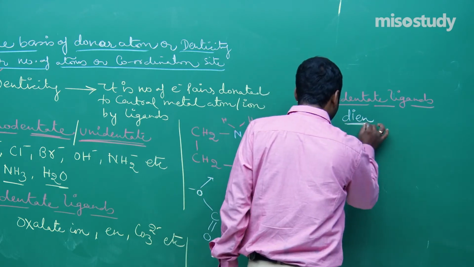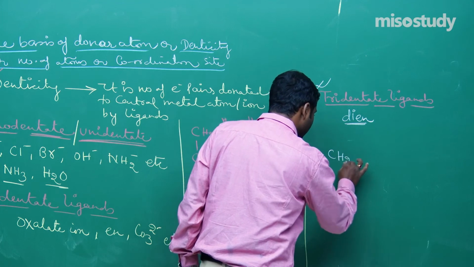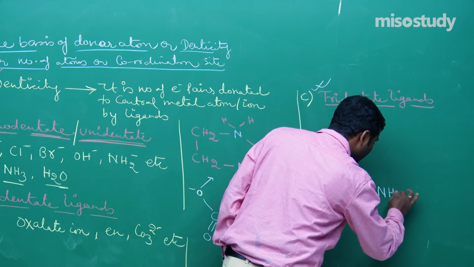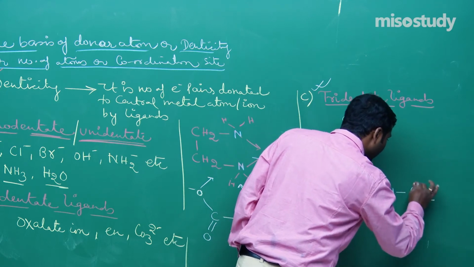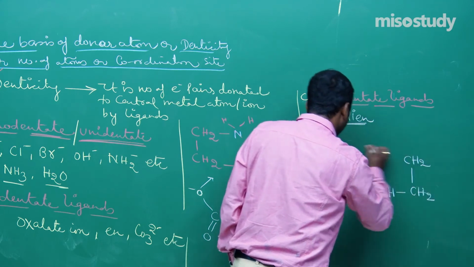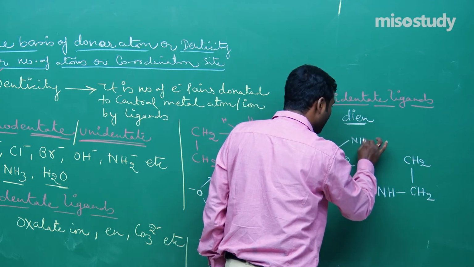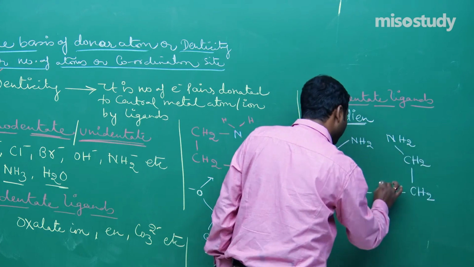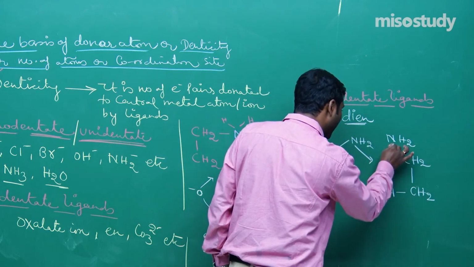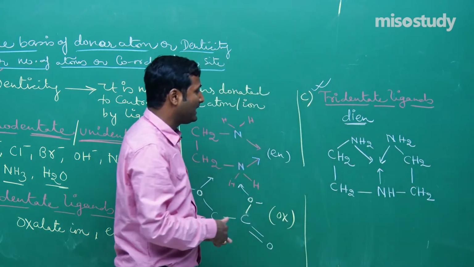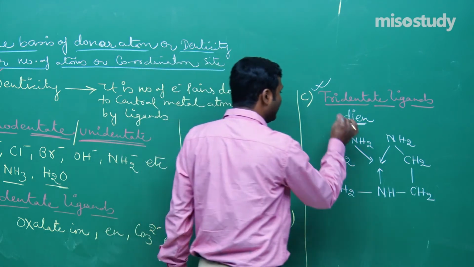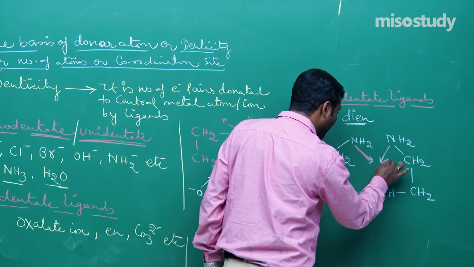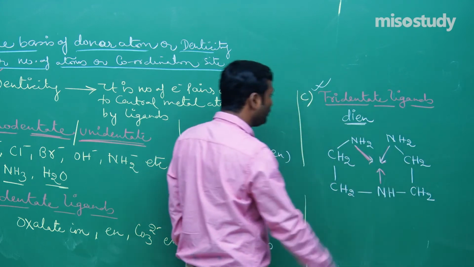If I draw the structure, it is CH2, CH2, NH, then CH2, CH2, here NH2, here NH2. Now look, there are 3 donor N atoms. If there are 3 donor atoms, then it is known as a tridentate ligand. Is it clear to you, friend?